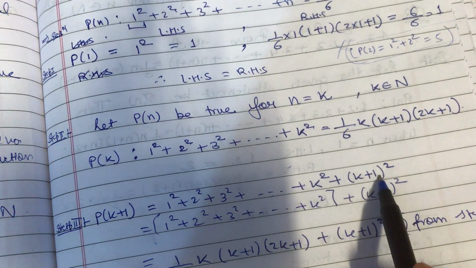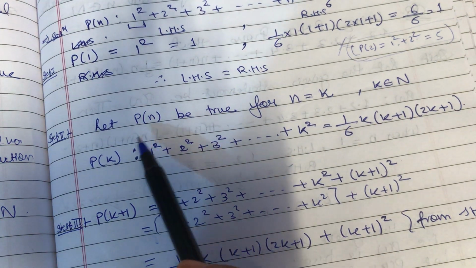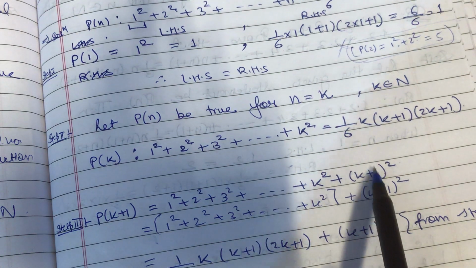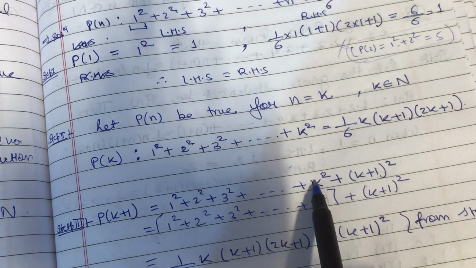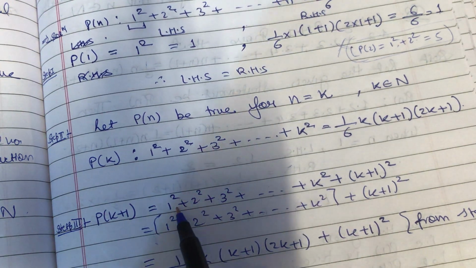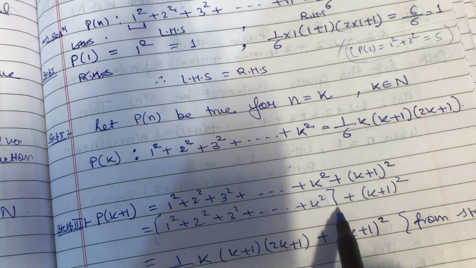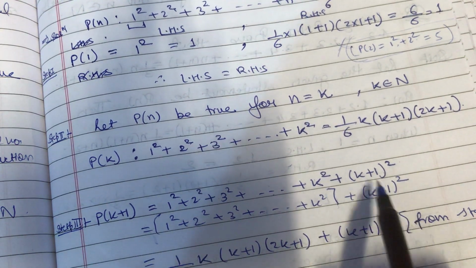Why not this only? Because I have to correlate. So try to write this k plus 1 expression such that the expression you have used before can be used over here. As you can see, 1 square, 2 square, 3 square plus dot dot dot plus k square, I have considered as one and this k plus 1 square as the other one.